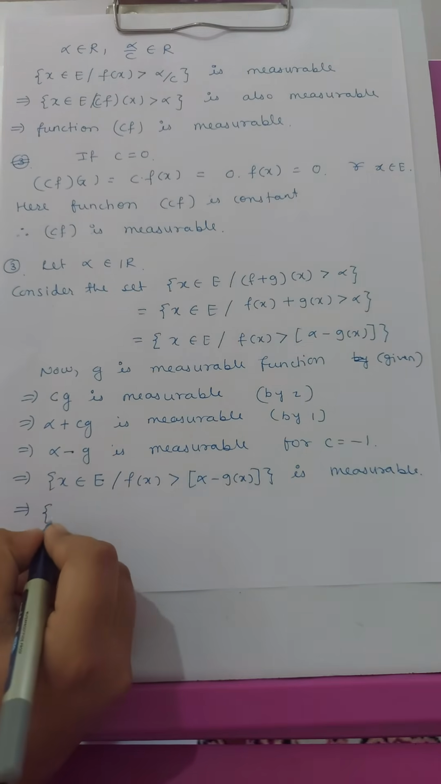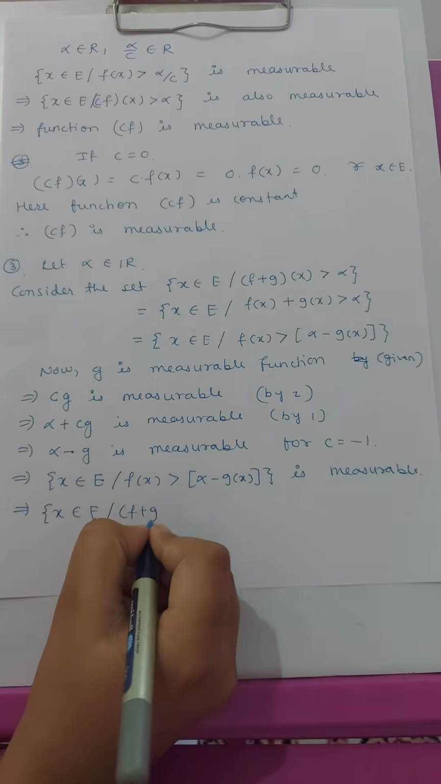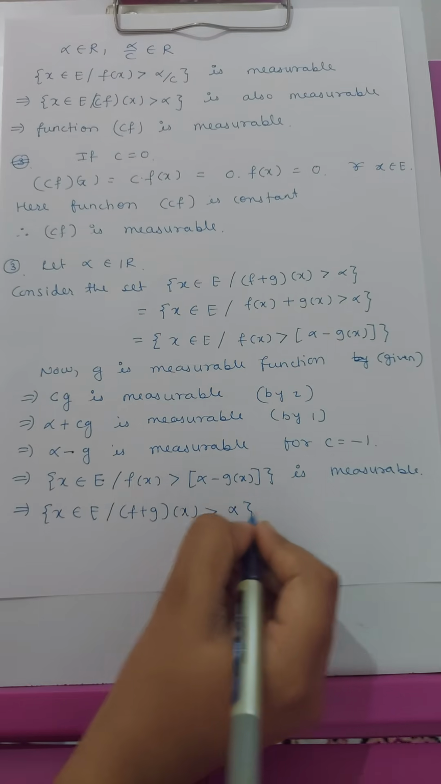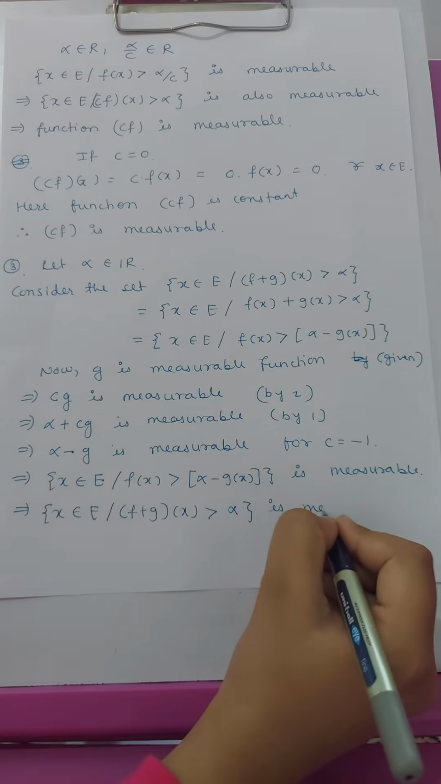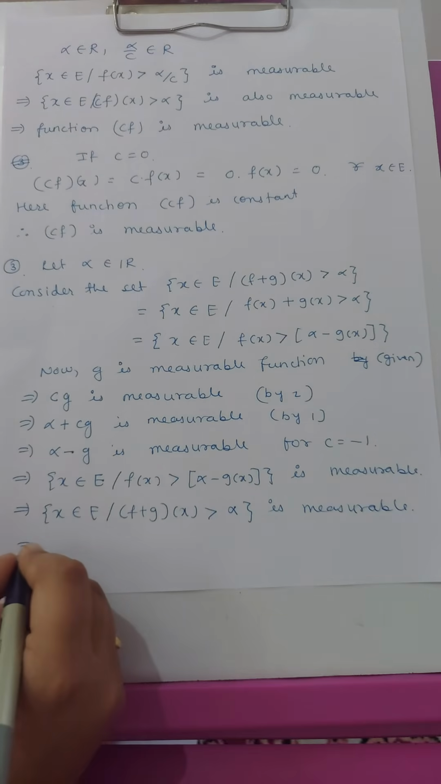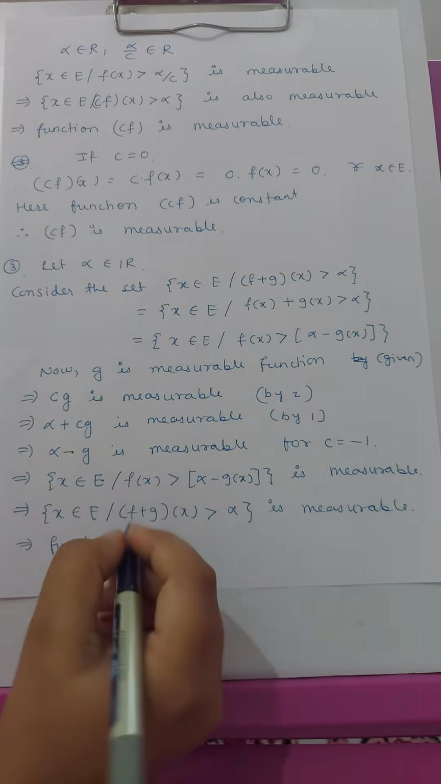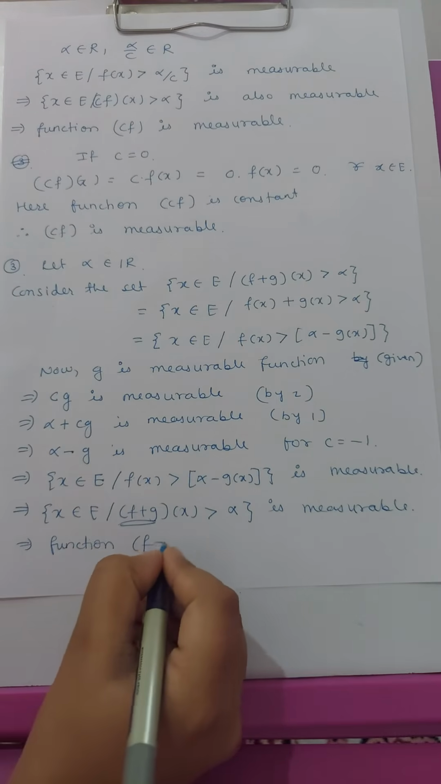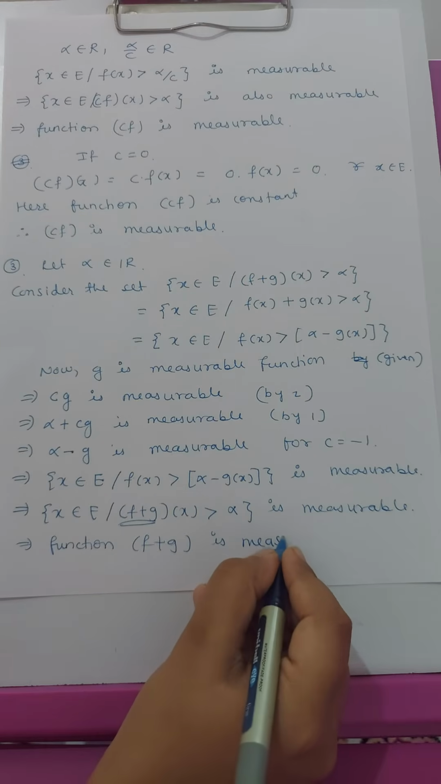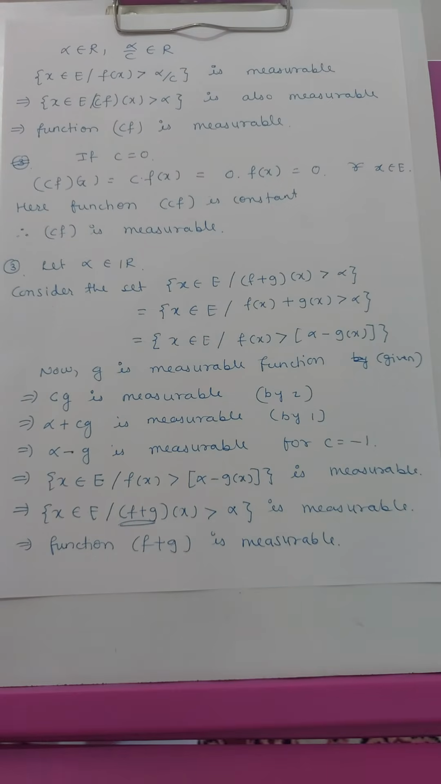So this implies that the set where x belongs to E, f plus g of x, which is strictly greater than alpha, is measurable. And hence finally, by definition of measurable function, this function f plus g is measurable. So the third condition is proved here.